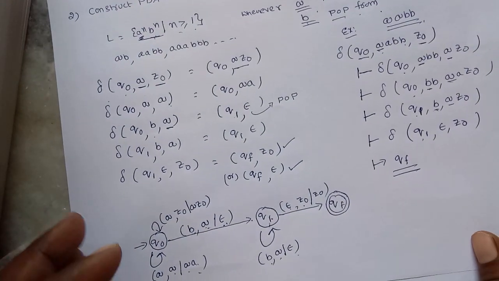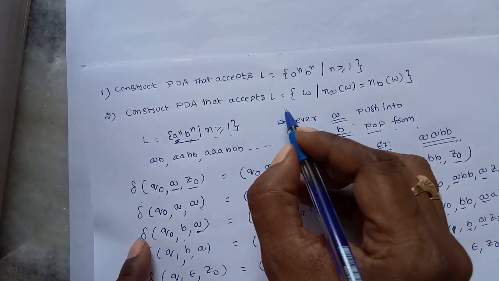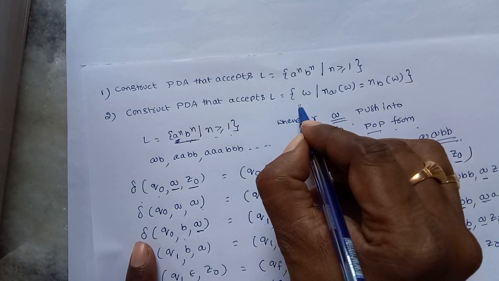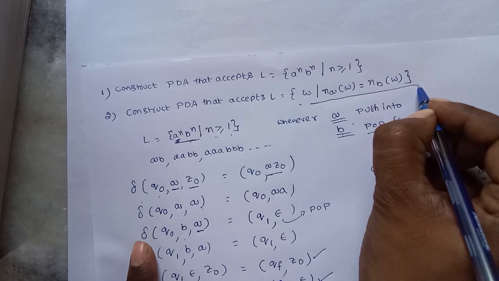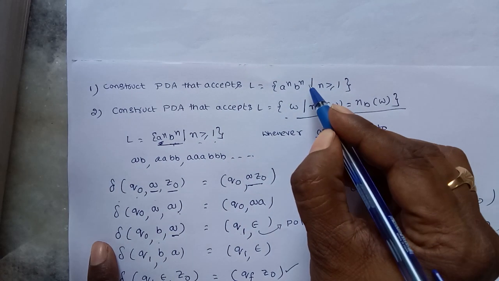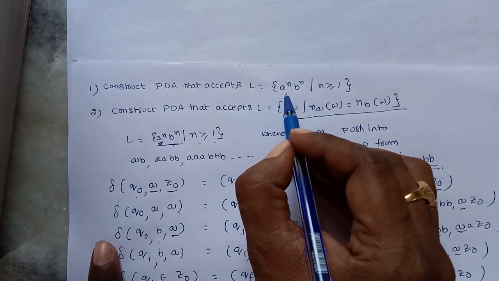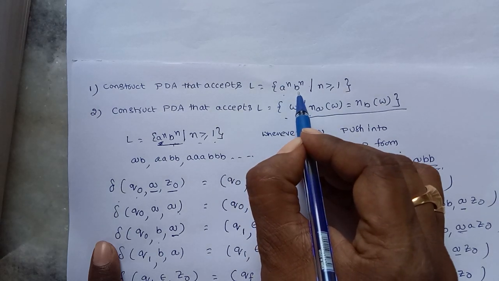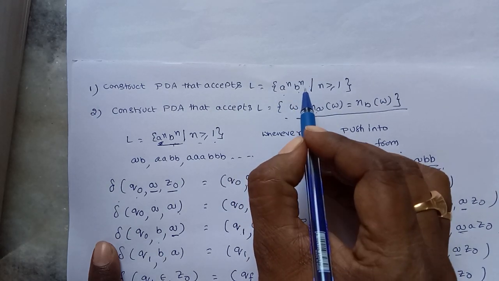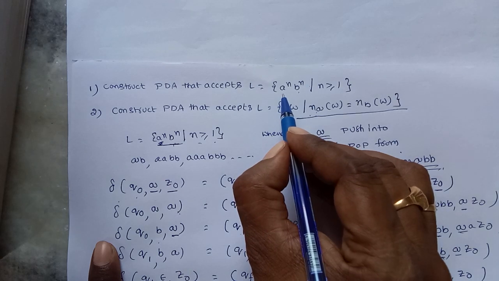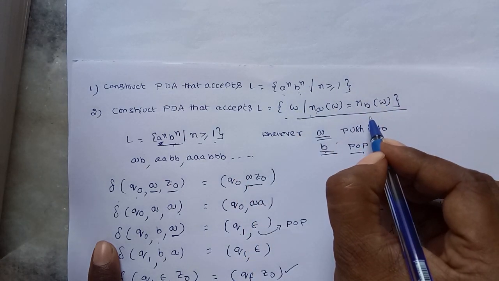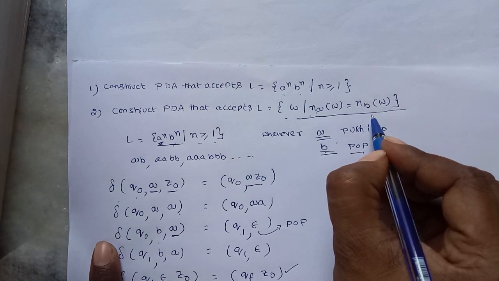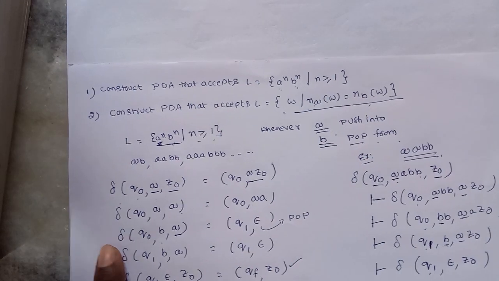Now we will consider one more example. L is equal to W such that the number of A's is equal to the number of B's. Observe the difference between these two questions. Here also the number of A's and B's are equal, but in the first case the A's are followed by the B's, whereas here there is no order.